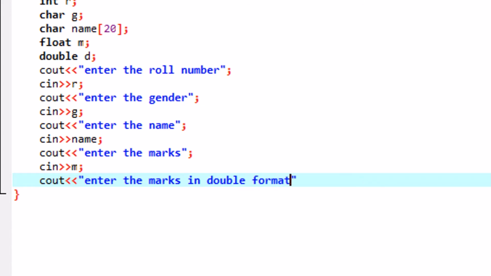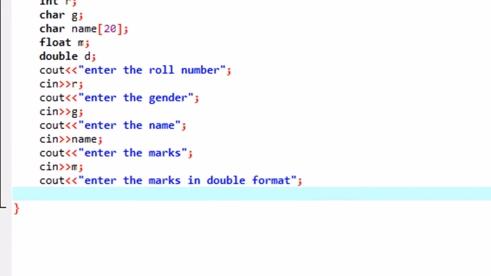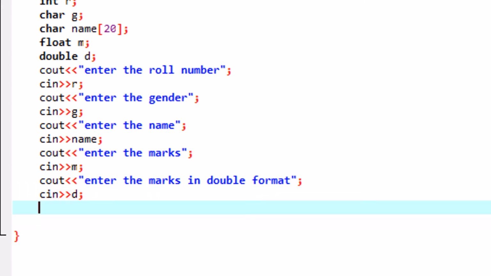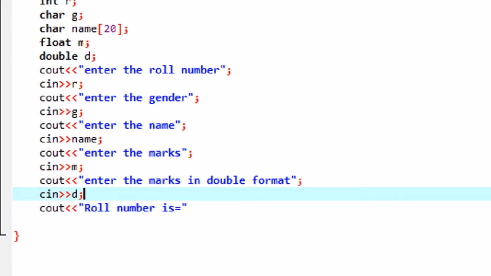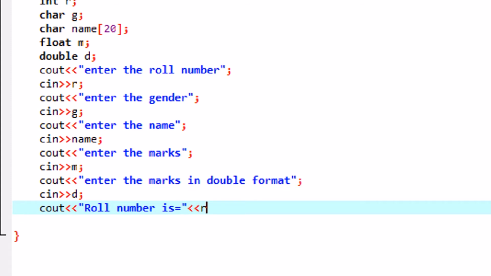We just want to see that double is also the float type, right? Internally the precision will be increased. In case of float it will take about 6 digits, and in case of double it will take more than 6 digits after the decimal. But when we see the output, it will be the same here because it will give you a random figure, right? But internally the first will be represented in 4 bytes and the second in 8 bytes. You have to remember it like that.